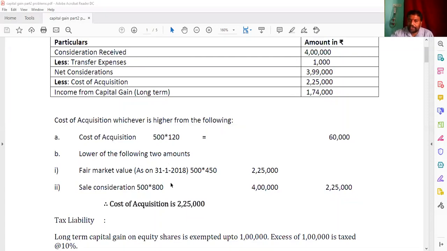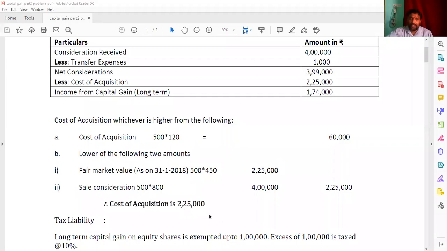So here the fair market value is given in the question itself. On 31st January 2018, the price was 450, and this 450 into 500, you are getting 2,25,000. And here the sale consideration, just now we already calculated, is 4 lakhs. So 2,25,000 and 4 lakhs, whichever is less, the lower amount we have to consider. Of these two, the lower is 2,25,000, and it will be compared with the 60,000. Whichever is higher of these two, we have to take the higher one. So the cost of acquisition becomes 2,25,000.